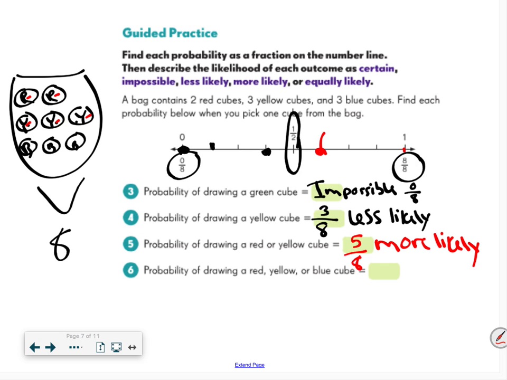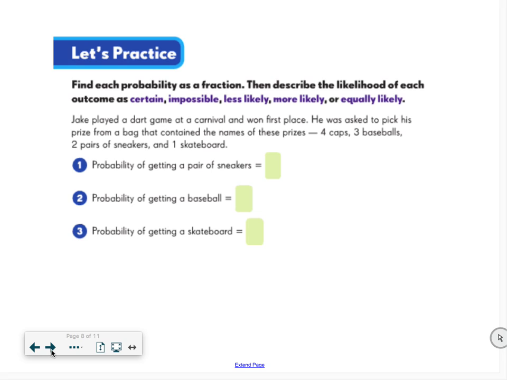The probability of drawing a red, yellow, or blue. Well, look, 1, 2, 3, 4, 5, 6, 7, 8. That's 8 out of 8 because the only thing I have in my bag is those colors. So 8 out of 8, which I know is one whole bag. It's 1. So that is right here. So I know that's certain because I'm definitely going to get one of those favorable outcomes. Okay? All right, here is the probability again, and we're going to describe the likelihood.